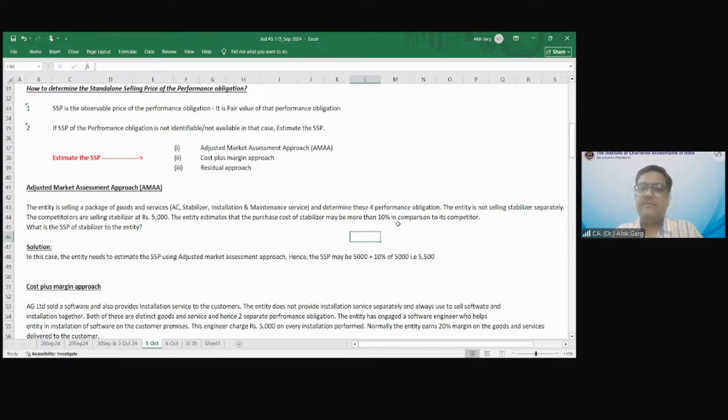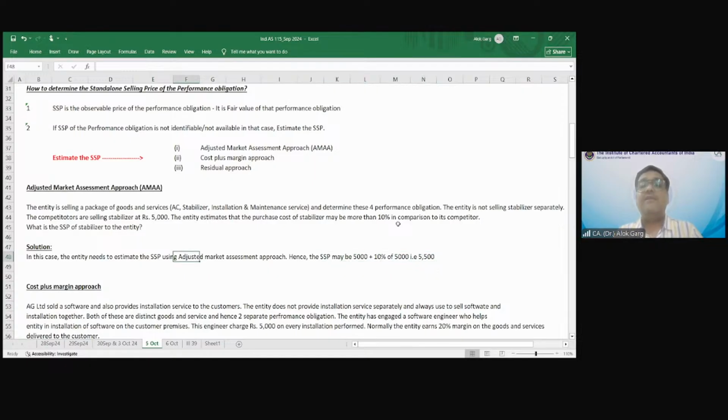क्या हो सकता है? So adjusted market assessment approach means whatever is the market rate, you have to adjust your expectation in that and you can compute the standalone selling price. In the market, the competitors are selling at 5,000 rupees. The entity is estimating that if it purchases those stabilizers separately, it might become costlier to the entity. So this is the 10% which the entity is giving as weightage on 5,000. So for this entity, the standalone selling price could be 5,500.